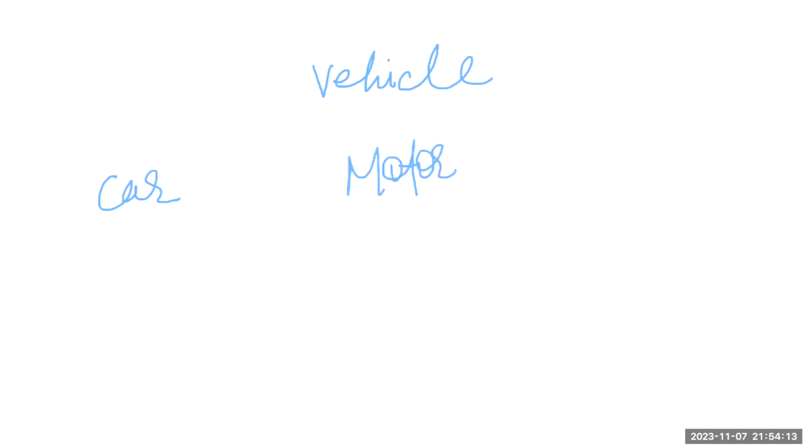Fine. I have a vehicle class, and I have a car class, I have a motorcycle class, and I have a boat class. See, vehicle is my parent class. Car is also a kind of vehicle, motorcycle is also a kind of vehicle, and boat is also a kind of vehicle.